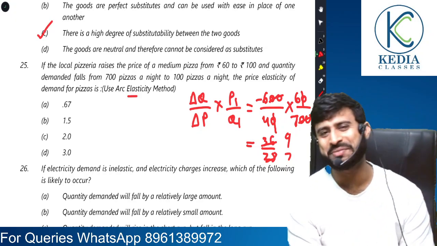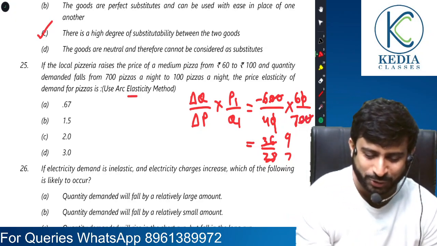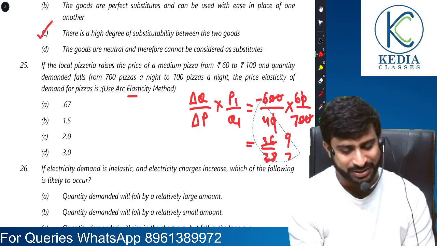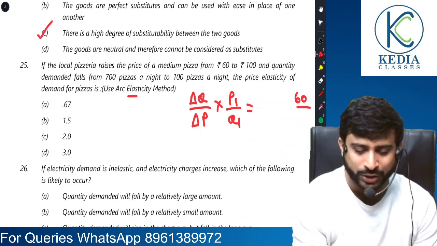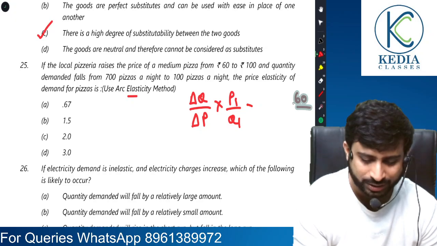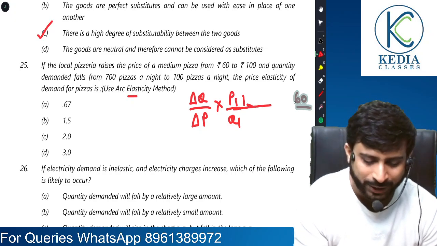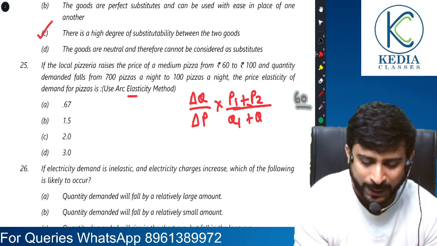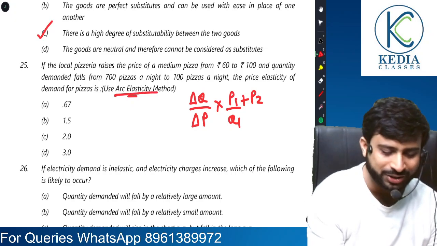Okay, so are we doing it correct, or oh, okay, our bad. It's arc elasticity method again. I thought for one time institute will give percentage method, but no, it's okay. We will do it using arc elasticity method. No worries. So it's P1 plus P2 by Q1 plus Q2. We did not read this much.